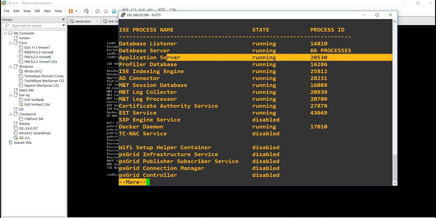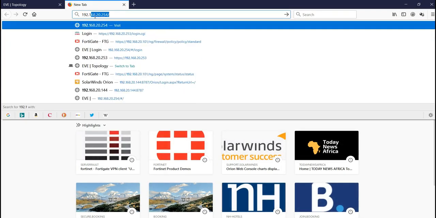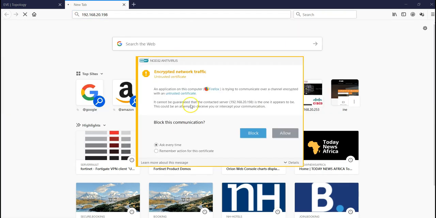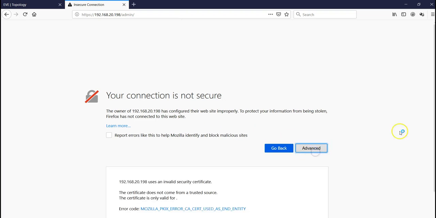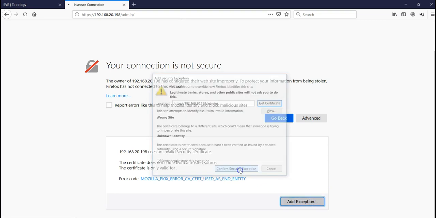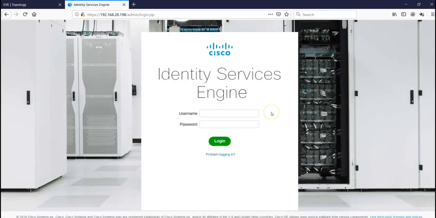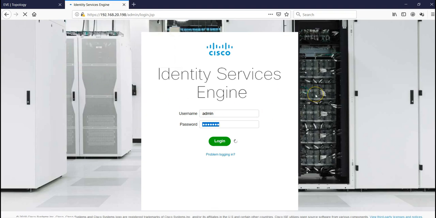So I'll go to my browser. 192.168.20.198. Okay, allow. My antivirus. An exception, confirm security exception. Here we are. So I'm going to log in as admin. Okay, let me save the password.